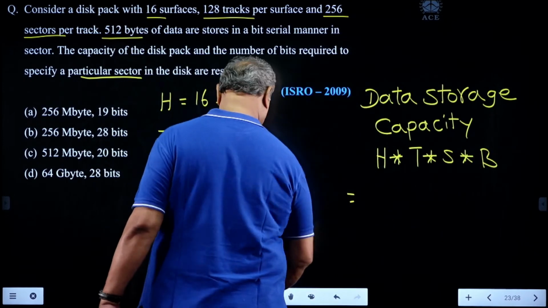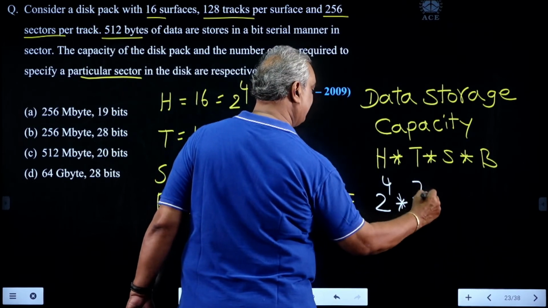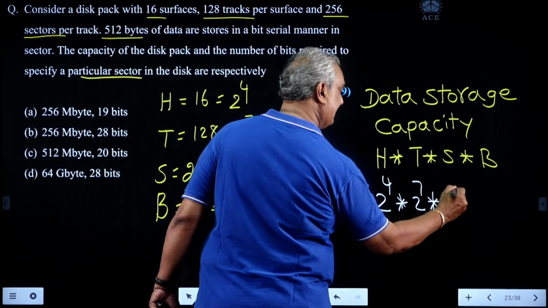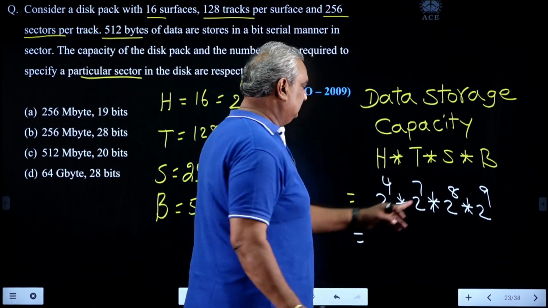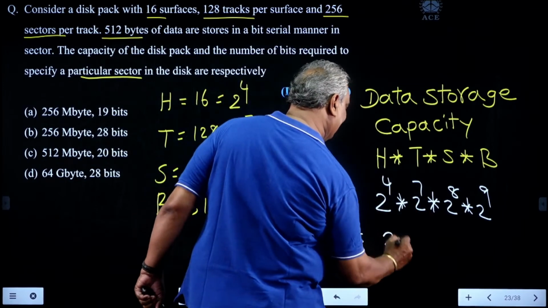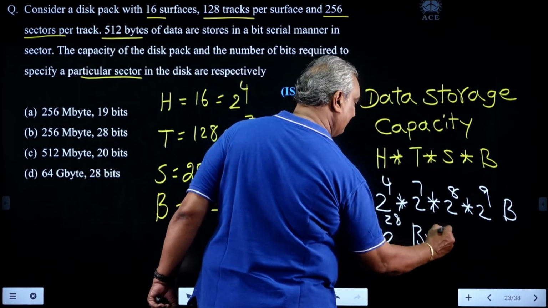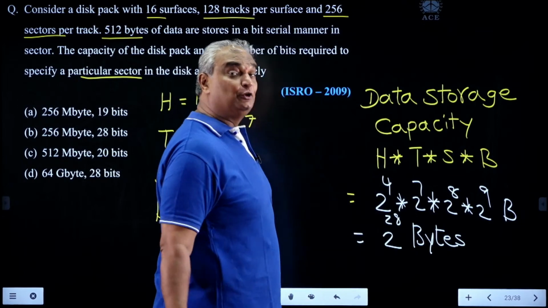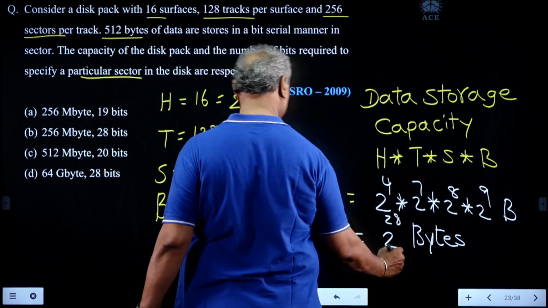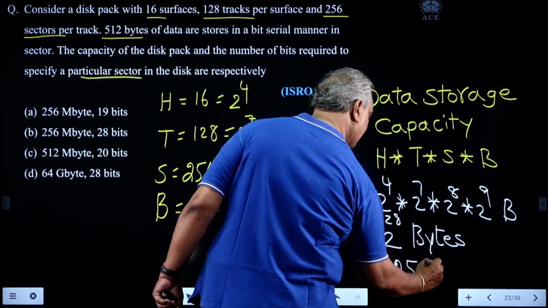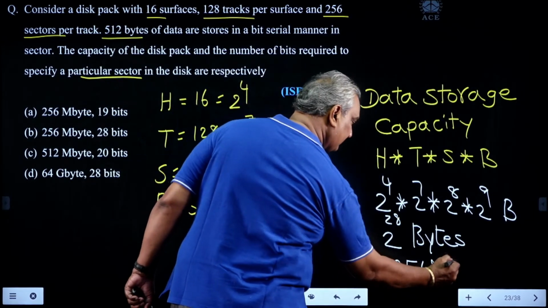It is 2 power 4 into 2 power 7 into 2 power 8 into 2 power 9, which is 2 power 28 bytes. 2 power 28 means 2 power 8 into 2 power 20, which is 256 megabytes. 2 power 20 is mega.